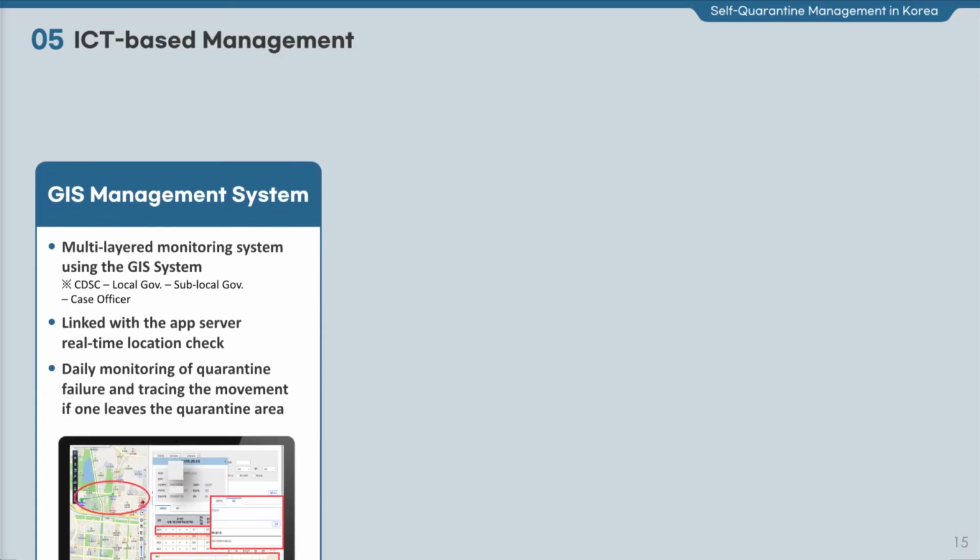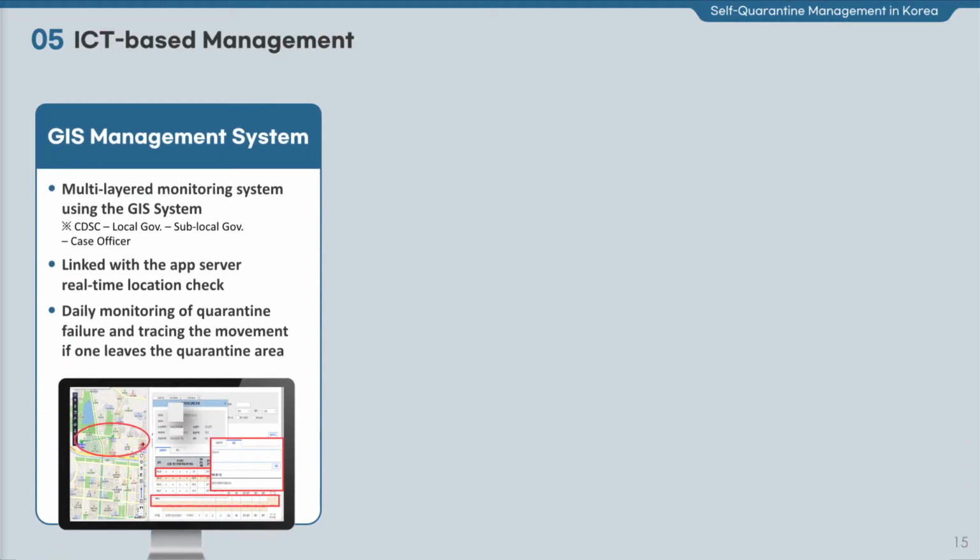In the meantime, Korea is utilizing its advanced information technologies for self-quarantine management proactively. First, the GIS management system marks the location of the self-quarantined person on the map in real time by linking with the Self-Quarantine Safety Protection app mentioned before. With the system, we can check the history of unauthorized leave and trace their movement.